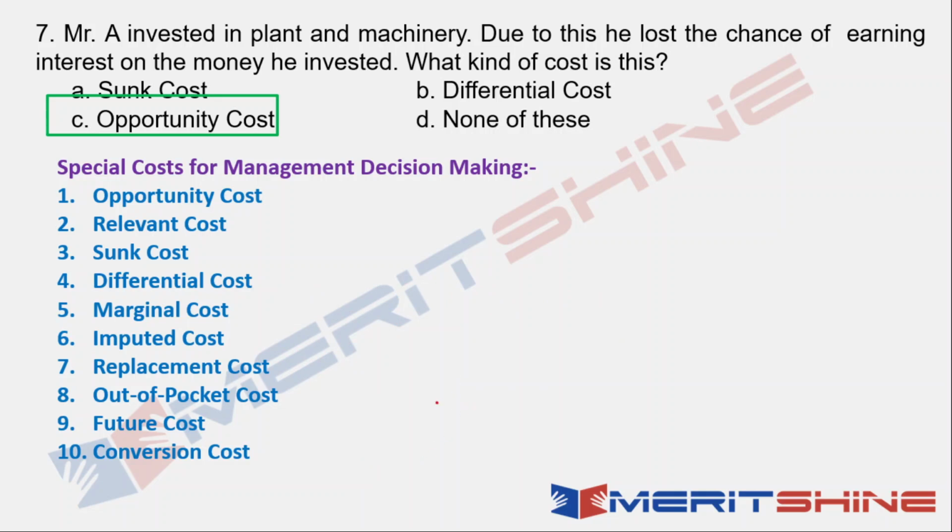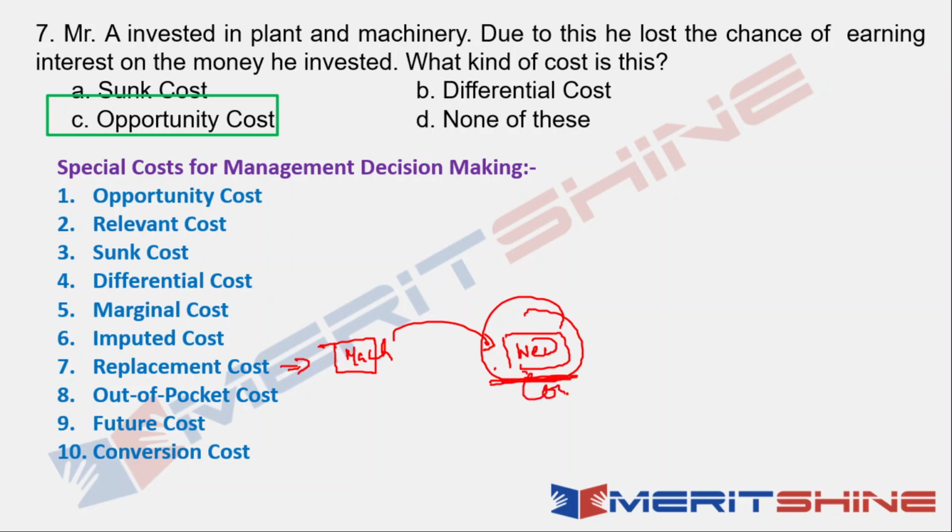Okay. Now, replacement cost. But you should know the meaning of these costs, because these cost terms have been defined, questions can come from them. Replacement cost. Now, this is very easy. Replacement cost is, you have an old machine or an old plant or anything. You want to replace it with a new machine. So, whatever the cost of this new machine is, that is the replacement cost. Because whatever is the cost of the old machine does not matter for you.